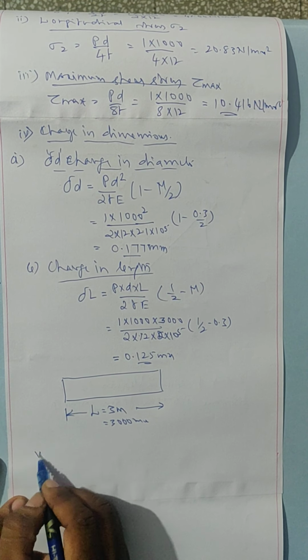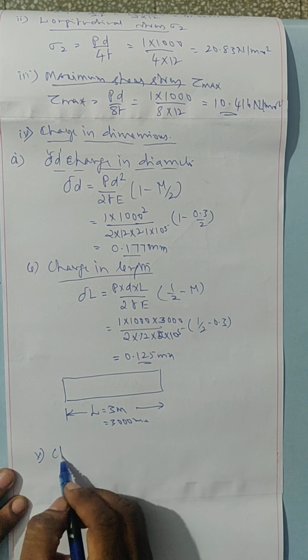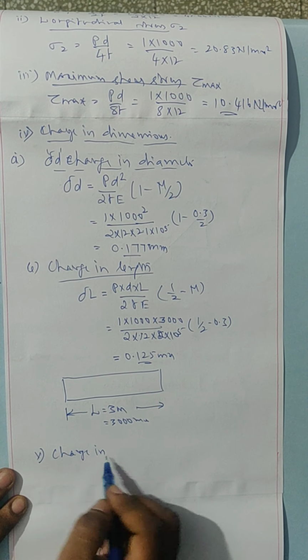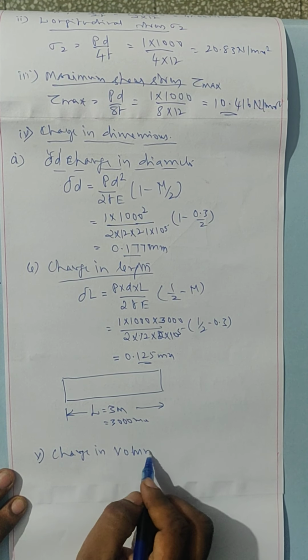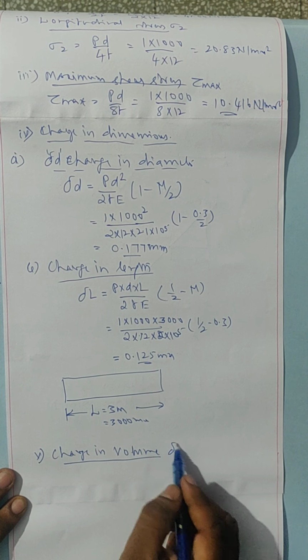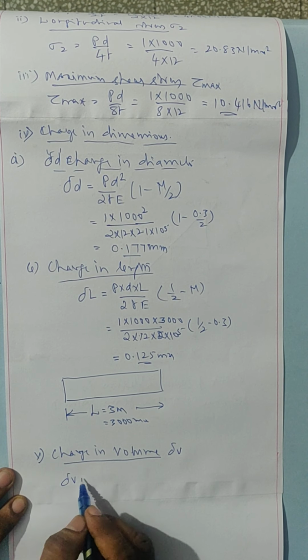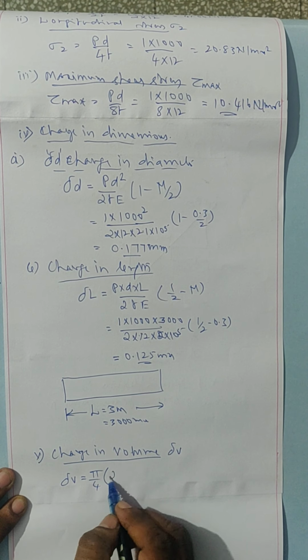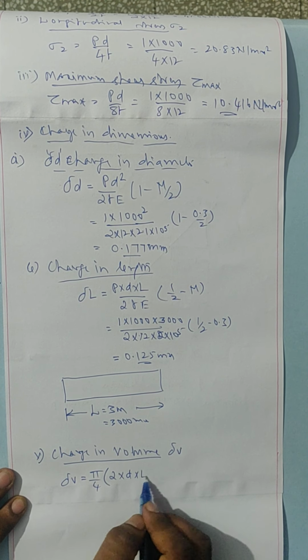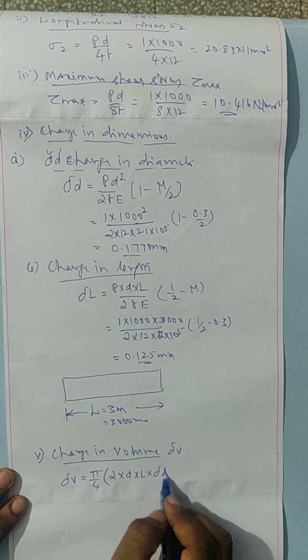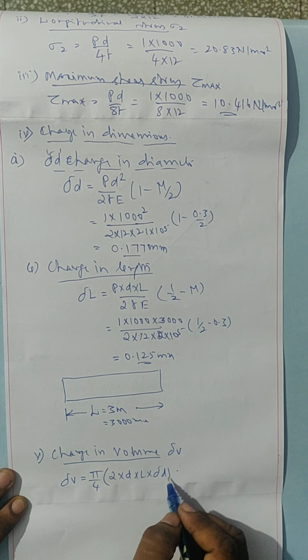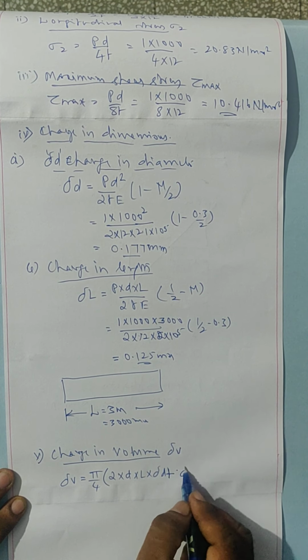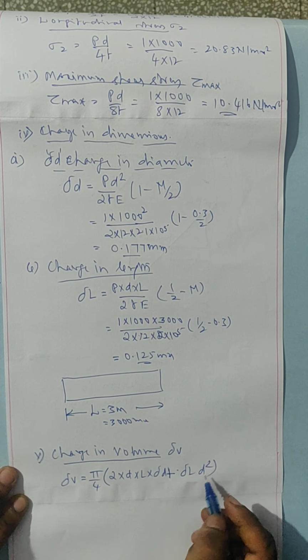Now last one we will calculate. Fifth one is change in volume delta V. We have change in volume delta V equals pi by 4 into 2 into D into L into delta D plus delta L into D square.